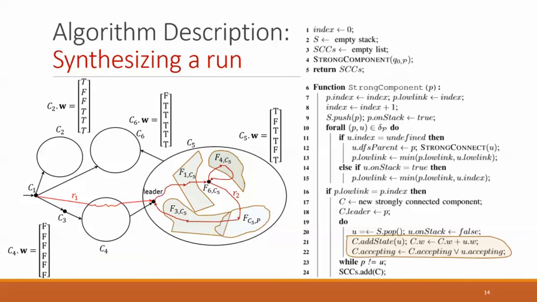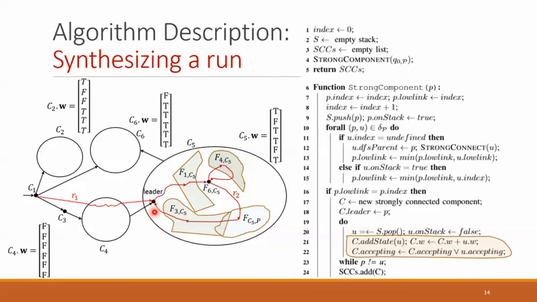Because R2 forms a cycle, it is within a strongly connected component of the graph. As a result, we first compute the set of strongly connected components using Tarjan's algorithm, which is a single-pass depth-first search that forms the strongly connected components during the callbacks. During the Tarjan algorithm, we compute for each component its weight, which is a vector whose values indicate for which of the Büchi automata of the sub-constraints it has accepting states. And we also compute whether that component has an accepting state of P or not.